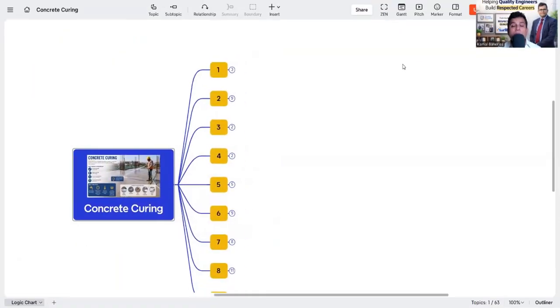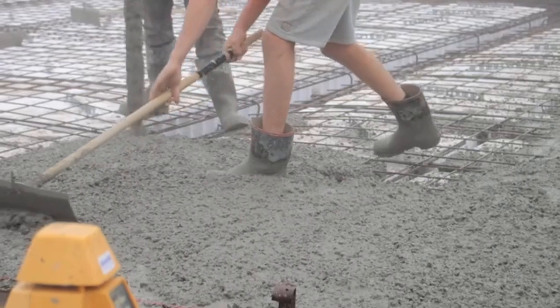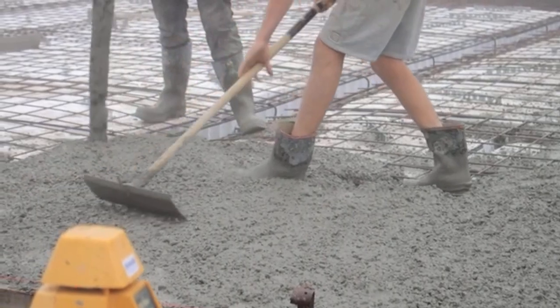First, you need to know what is concrete curing. We have the concept that after concreting, we have to do water ponding, water spraying, and so on. But why is curing required? Before that, you have to know the concrete chemistry. So what is the concrete chemistry?